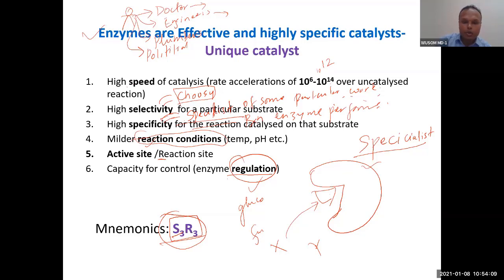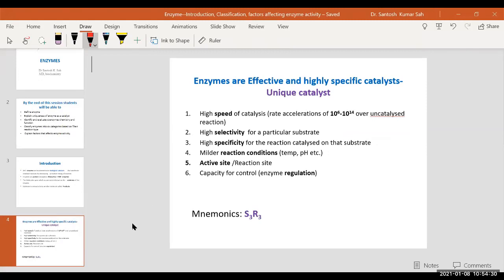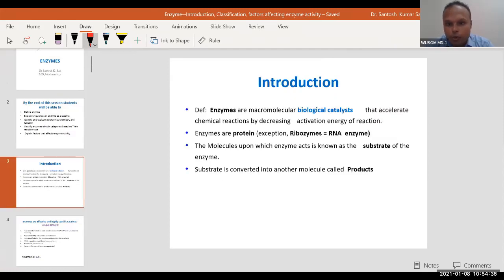Active site, you already knew. Regulation, I told you, when the product binds to the allosteric site, then regulation happens. Now, did you all understand these 6 properties of enzyme? Yes, sir. Okay. So, can anybody tell me what are the 6 properties of enzyme?